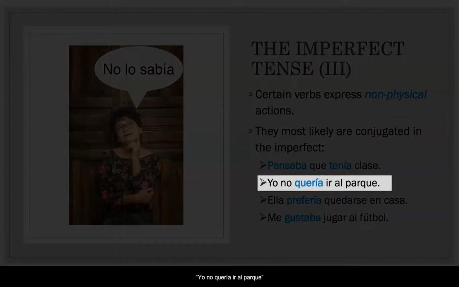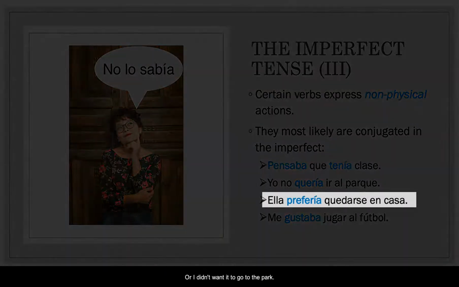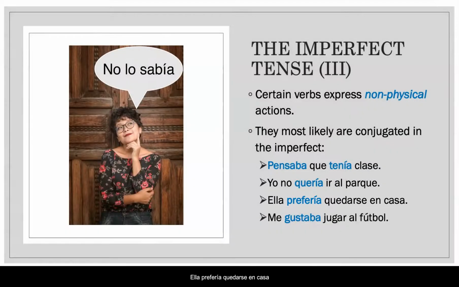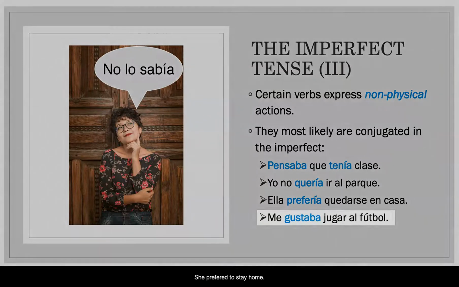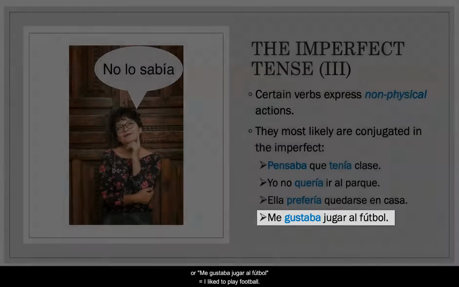Yo no quería ir al parque. I didn't feel like going to the park. Or I didn't want to go to the park. Ella prefería quedarse en casa. She preferred to stay home. Or me gustaba jugar al fútbol. I like to play football.